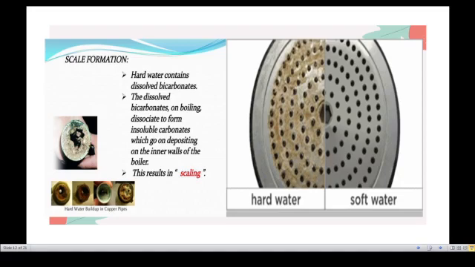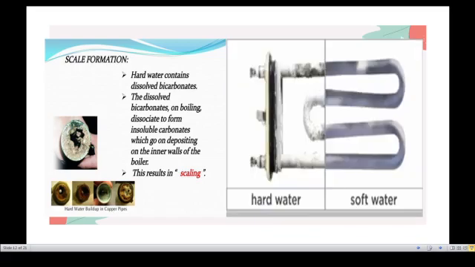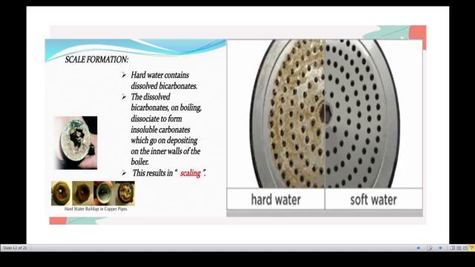See this example, how the scale forms. See the pipe, see the difference in the heater, see the calcium formation in this heater. But using soft water it will be clear. For hard water the crystals will be forming. See the difference.